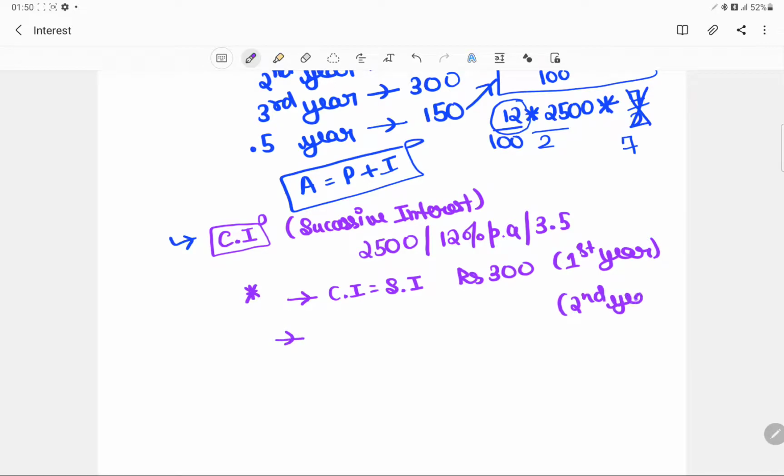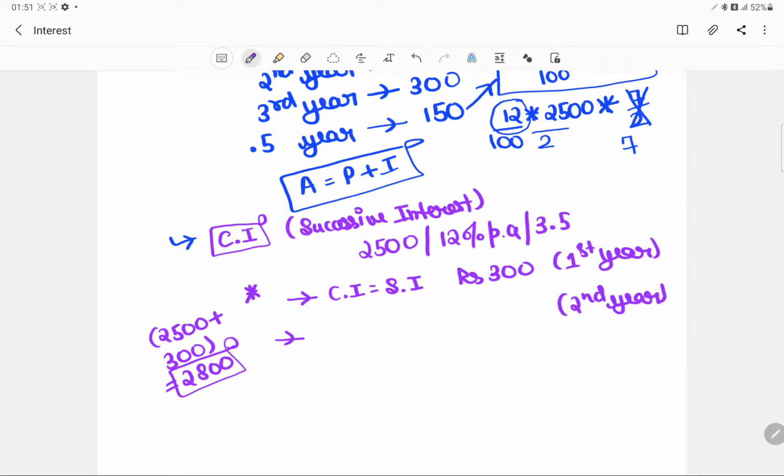But now for the second year, this interest would be calculated on the amount that we had after the first year. The amount that we had after the first year was 2800.